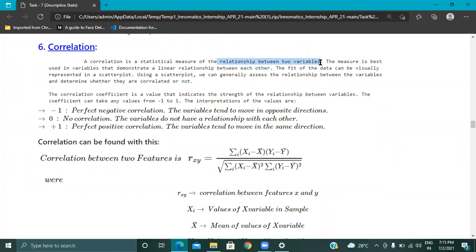For example, if you are studying PG, you get a job, and your starting salary is 50 to 70K. If you completed UG, your salary is 20 to 30K. So there is a relationship between your education and your salary. Let us assume the education as X variable and salary as Y variable.